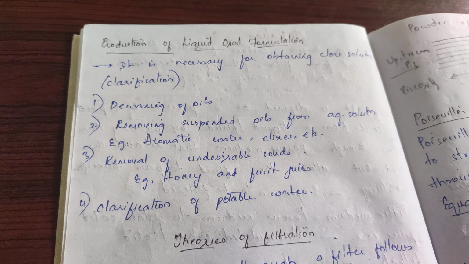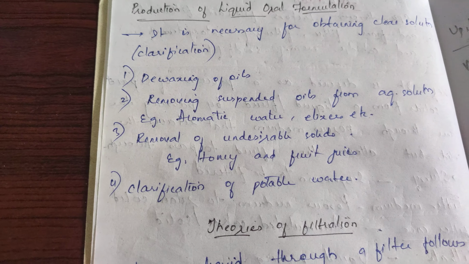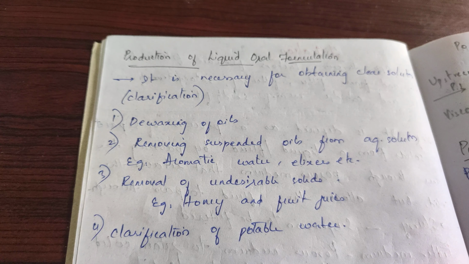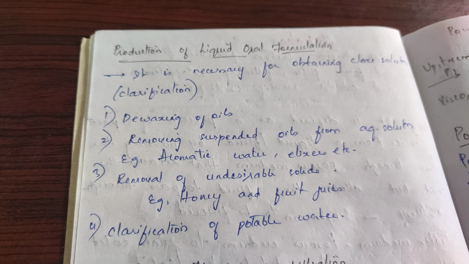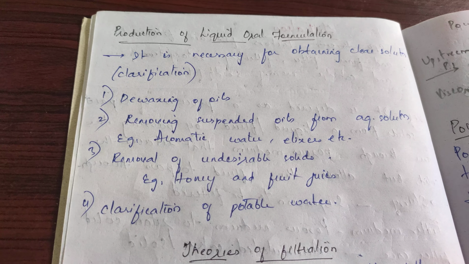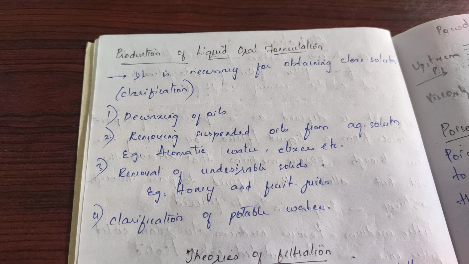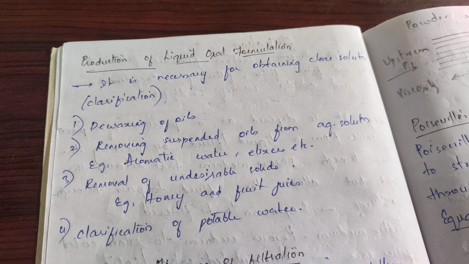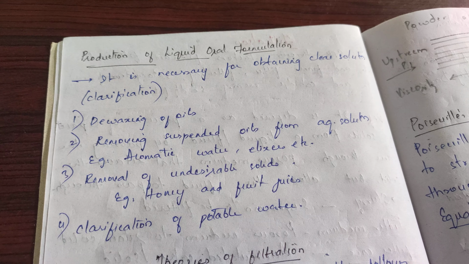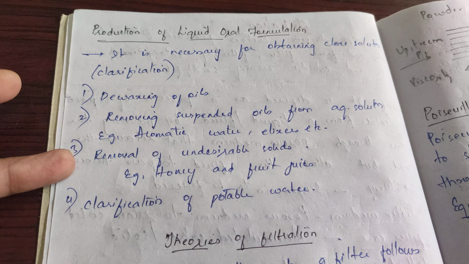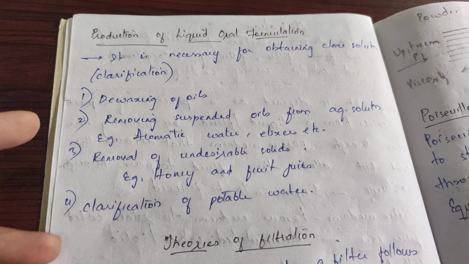Next is production of liquid oral formulations. Like for making oils and suspensions, we need to have some straining done to remove any particulate matter. So while making liquid formulations, straining is one of the important steps. Hence, for dewaxing of the oil, for making clear solutions, aromatic waters, elixirs, and to remove any solids from honey processing and fruit juices, we use a strainer.